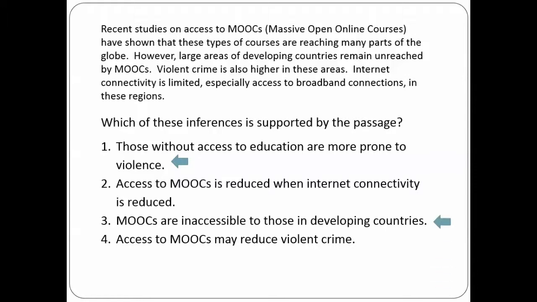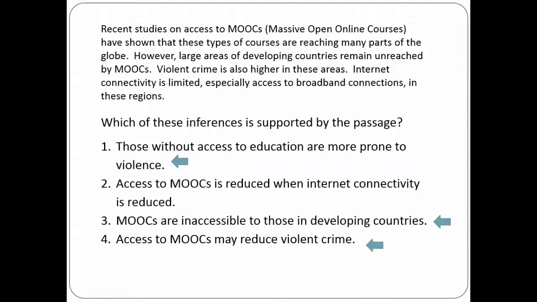Sentence 3 makes a broad statement. MOOCs are not accessible to people in developing countries. Although the passage says that large areas of developing countries are unreached by MOOCs, it does not state that all areas of developing countries are without MOOC access. So this is not the right answer choice.